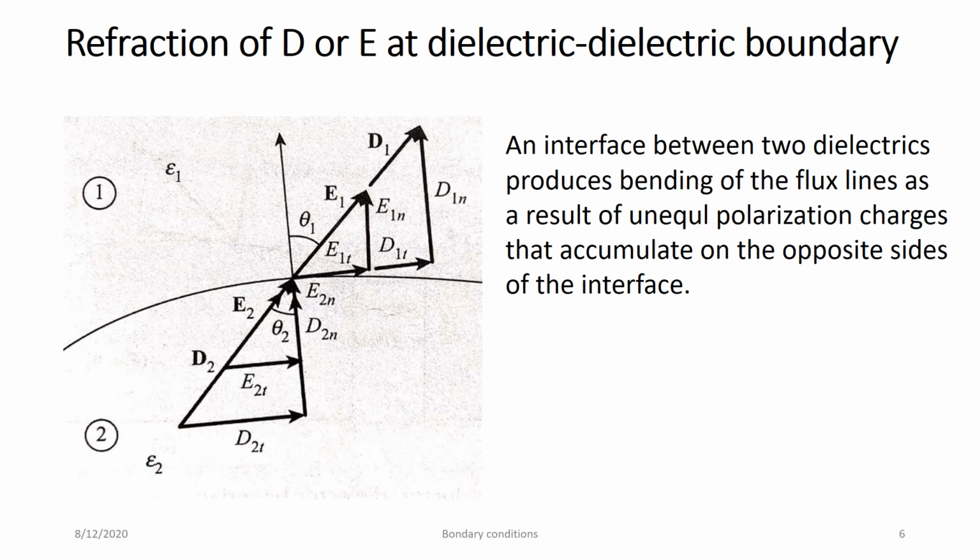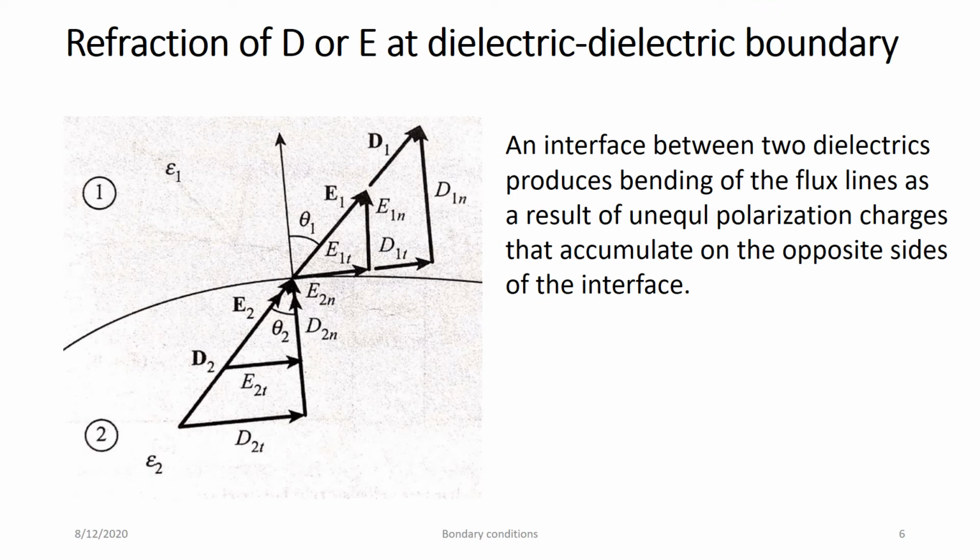So we are going to find the angle. First define the angle theta 1 and angle theta 2. Theta 1 is the angle made with the normal. The normal is the z axis here. So theta 1 is the angle made by E1 or D1 with the z axis, that is the normal.